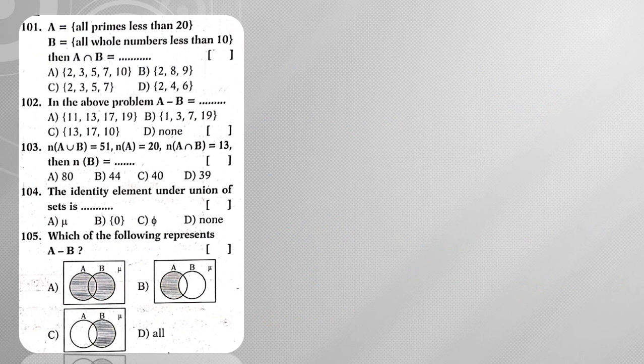Next, moving on to question number 101. All prime numbers less than 20 is nothing but set A. So clearly set A can be written as 2, 3, 5, 7, 11, 13, 17, 19. So there are totally 8 elements. Next, set B means whole numbers less than 10. So whole numbers less than 10 means 0, 1, 2, 3, 4, 5, 6, 7, 8 and 9.